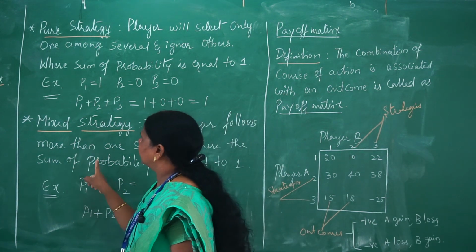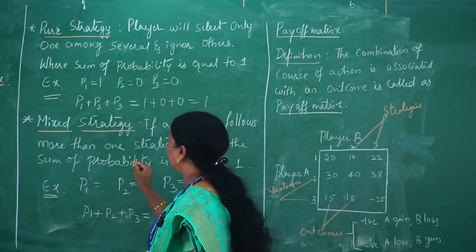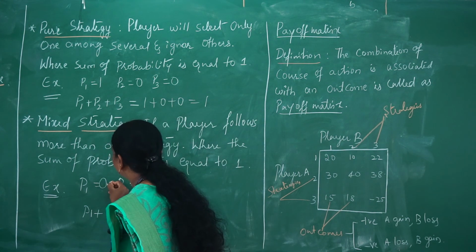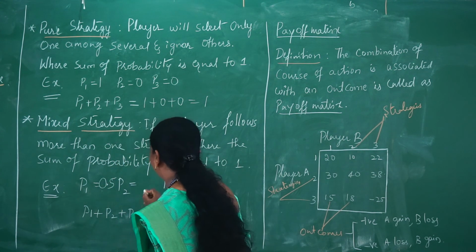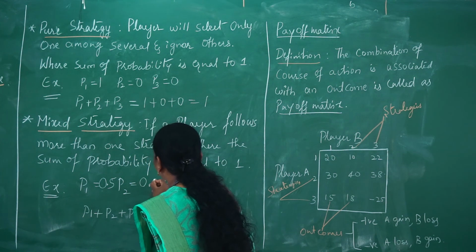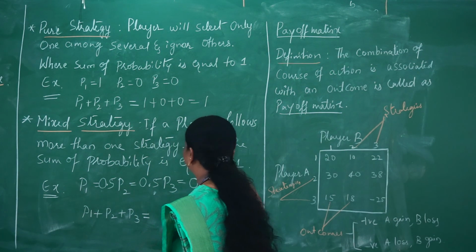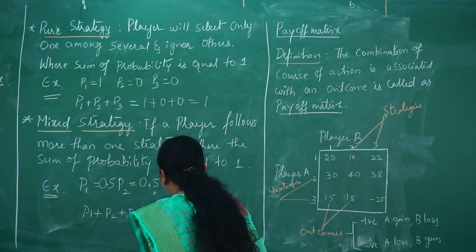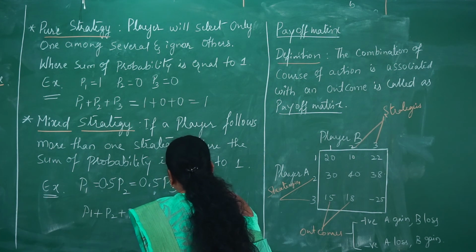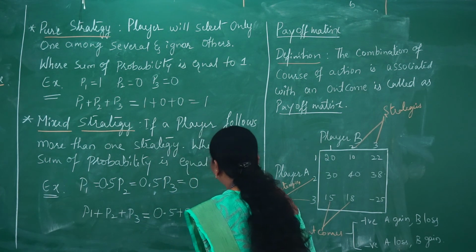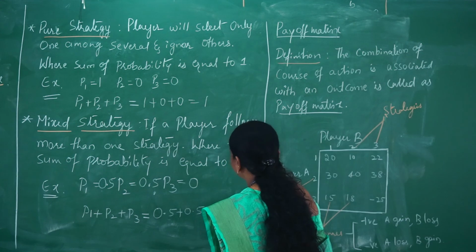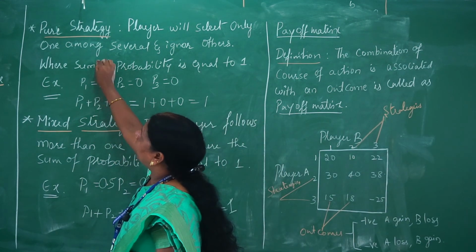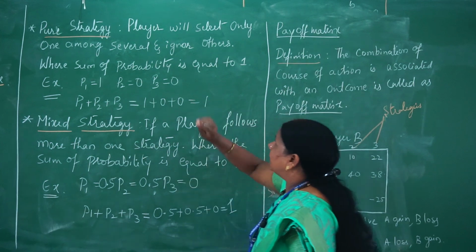If he is selecting more than one strategy, we find the probability like this: P1 equals 0.5, P2 equals 0.5, but P3 equals 0. After adding all these probabilities, 0.5 plus 0.5 plus 0, it is always equal to 1. This is the condition for evaluating mixed strategy probability as well as pure strategy probability.